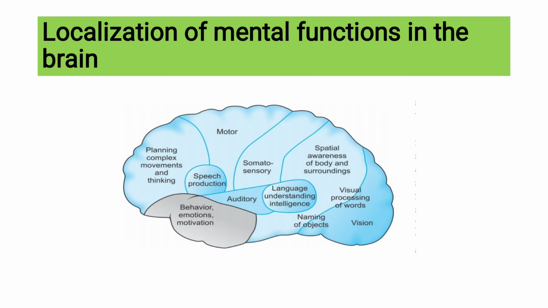So, localization of mental functions in the brain. In the frontal lobe you have motor, auditory, speech production, behavior, emotions, motivation, planning, complex movements, and thinking. Then somatosensory, spatial awareness, language, visual processing of words, naming of objects, vision. These show which part of the brain is responsible for which activities. Everything we have dealt with is just in a pictorial representation.